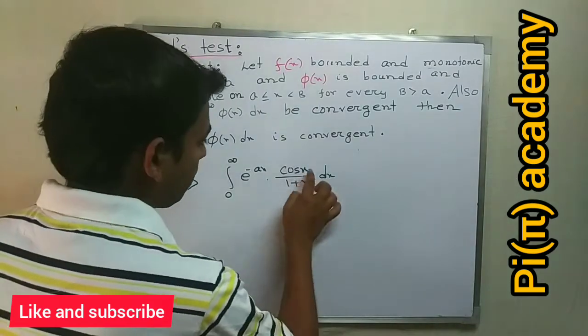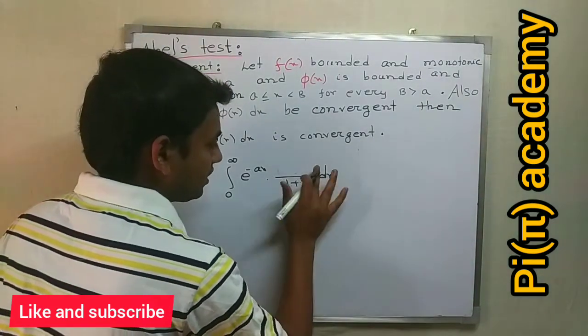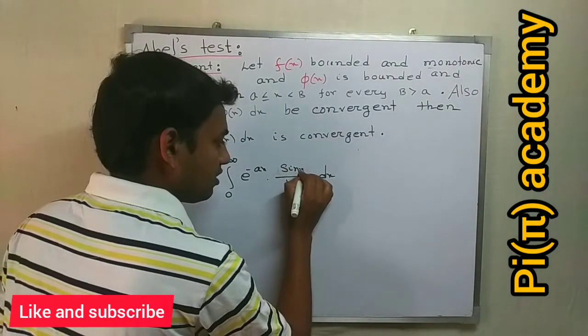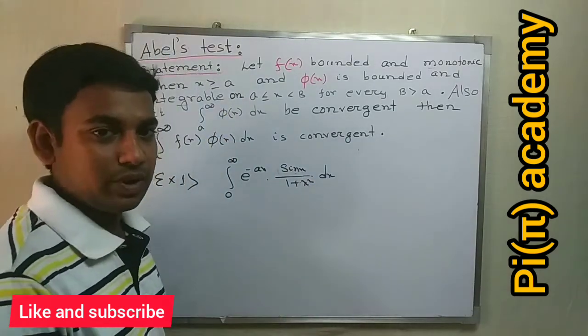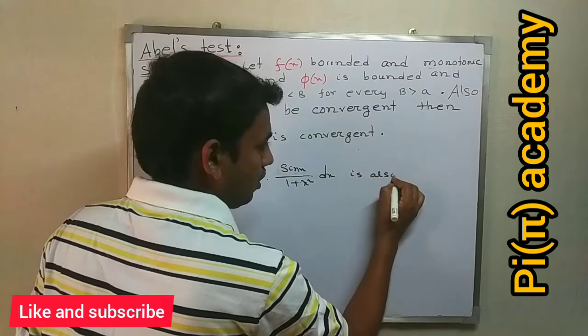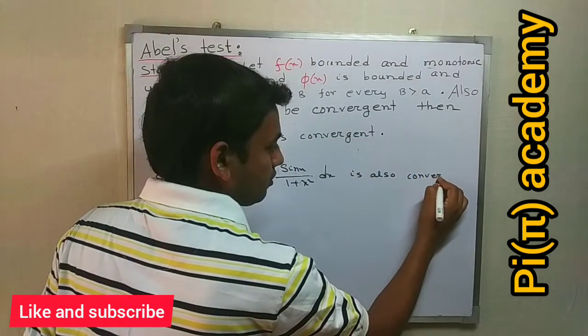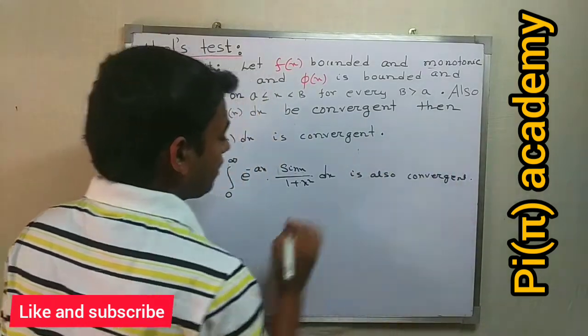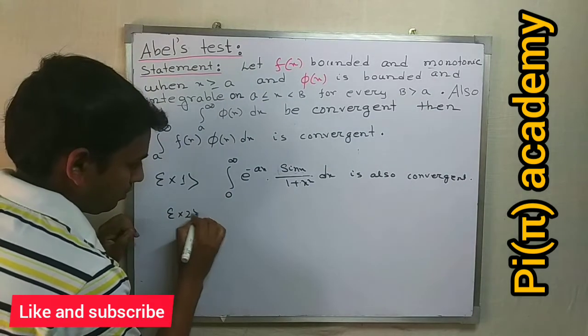If instead of cos x I consider sin x, then we can prove by a similar method that this improper integral is also convergent.